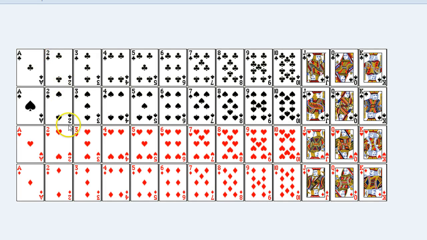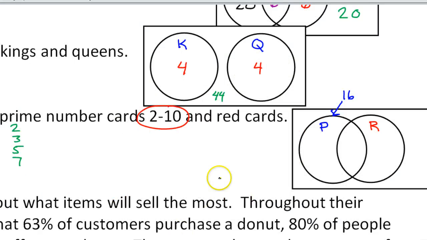Okay, well, half. So if we look at the 2s, I got half black and half red. When I look at the 3s, half black, half red, and so on. So half of these prime number cards are going to be red.